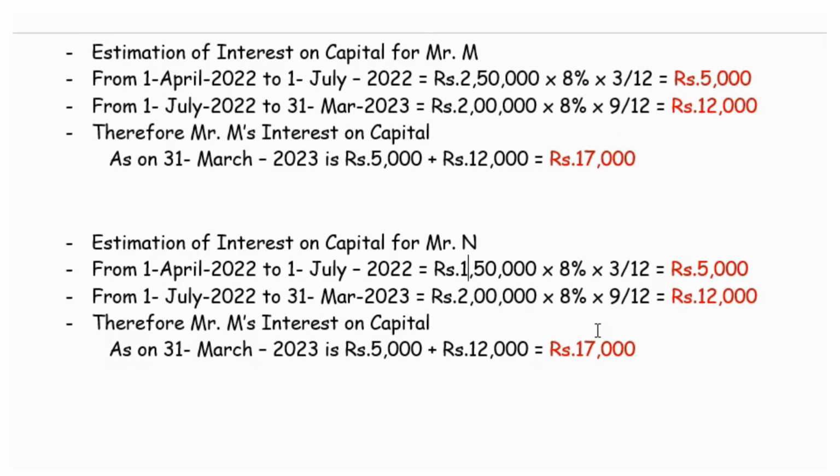So 1,50,000 at 8% interest on capital works out to rupees 3,000. And again from 1st July to 31st March, he has raised his capital from 1,50,000 to 2 lakhs. So for 9 months, again it stands the same. So N's interest on capital is 3,000 plus 12,000. It works out to 15,000.